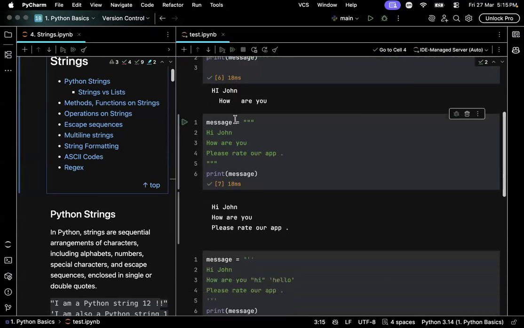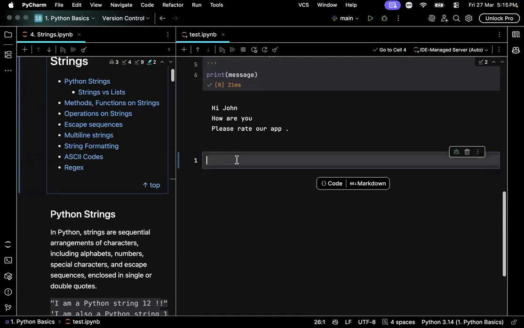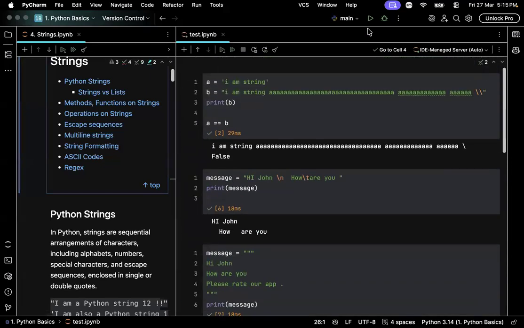This is how we can create a string, and strings can be used directly in our expressions like this. Here I am not storing John in any variable, but I am directly using it in an expression, right? You can either use it directly like this, or you can store it in a variable and reuse it later, just like any other data type.